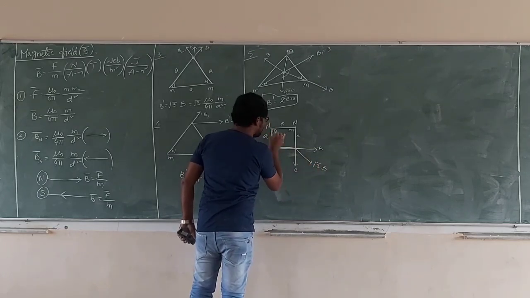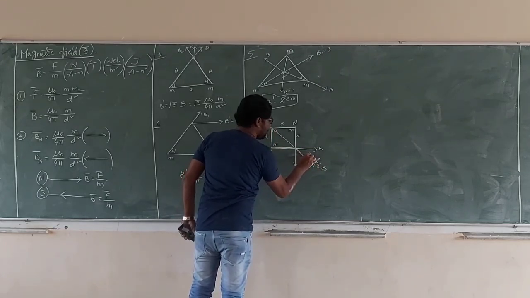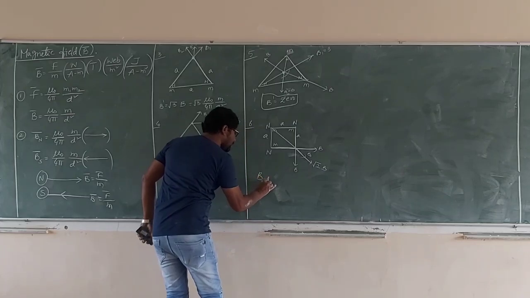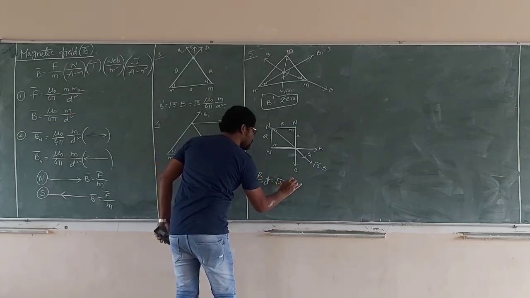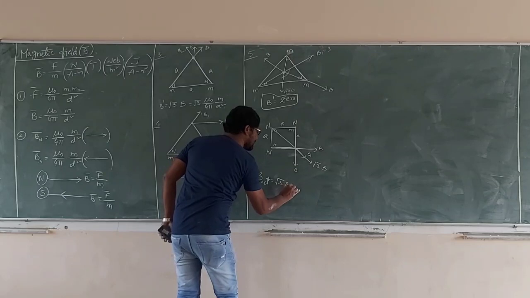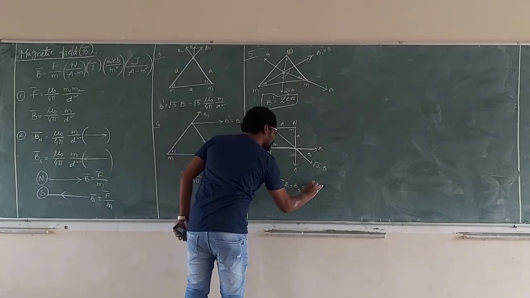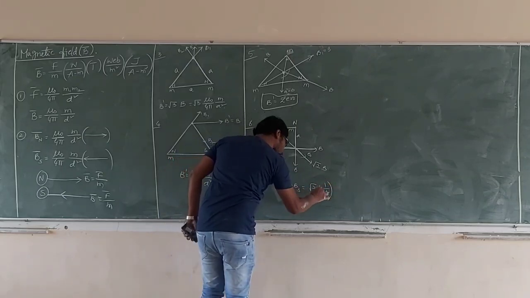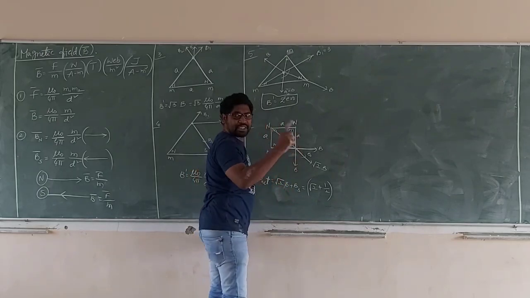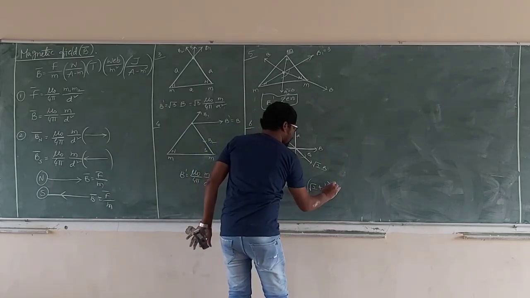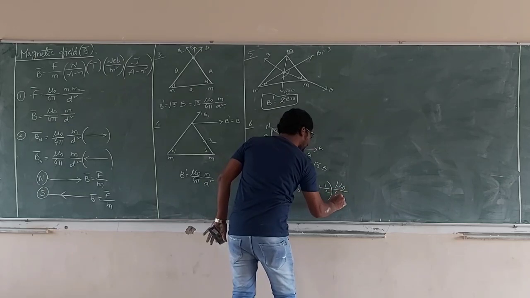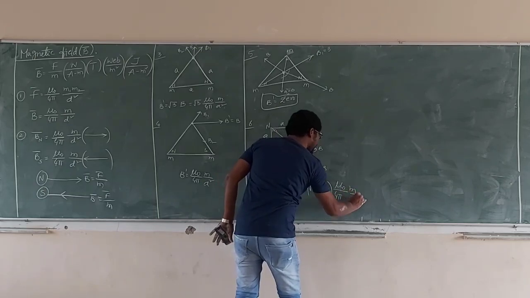Root 2 B. This one is B3. So what is the net B? Root 2 B plus B3. What are we getting? Root 2 plus 1 by 2, the same concept as in the electric field, already told you. So mu naught by 4 pi m by a square.